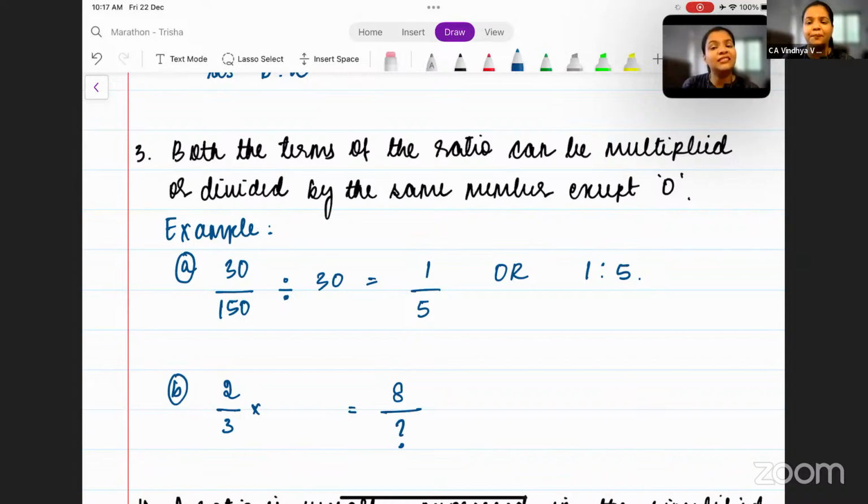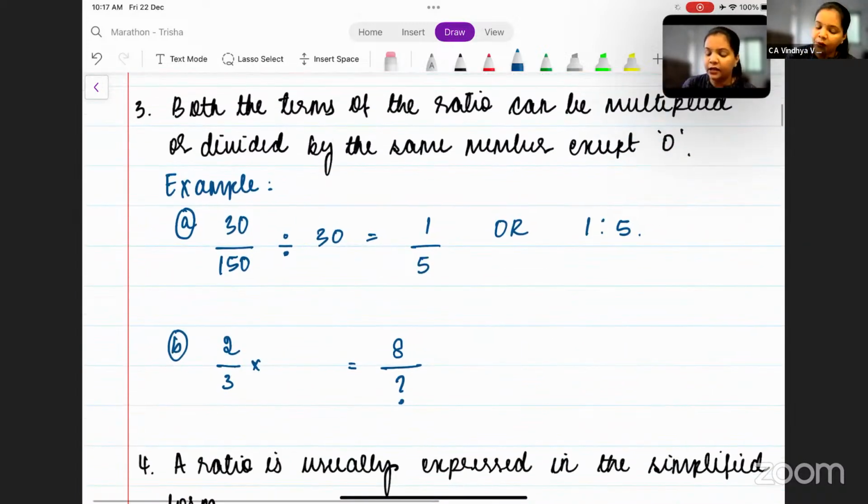Now, the next example that we have taken. The first example we have understood with respect to division. Now, in the second example, let us understand with respect to multiplication. See here, 2 by 3. The ratio is 2 by 3. 2 by 3 has become 8 by what? I have not given you the consequent there, correct? I've given you the antecedent, which is 8. So what is the corresponding consequent?